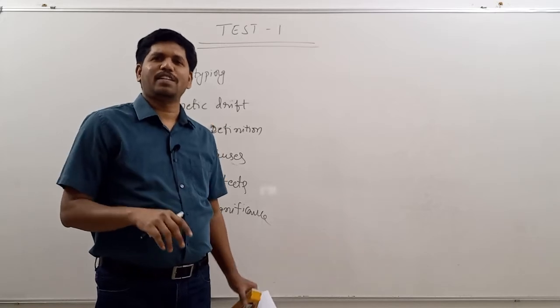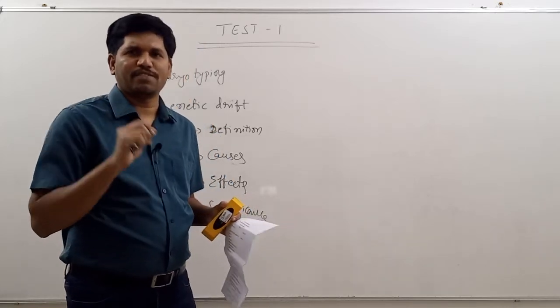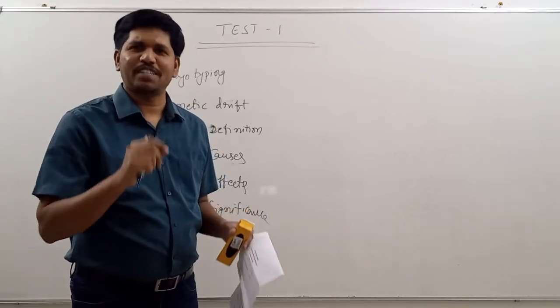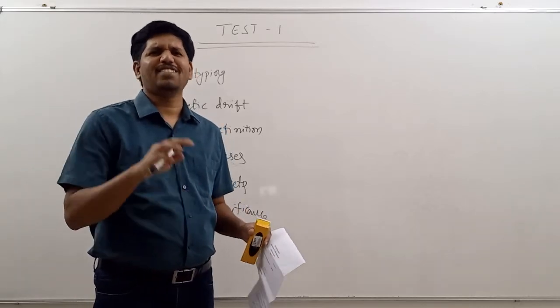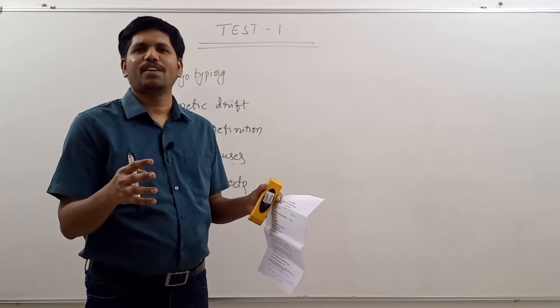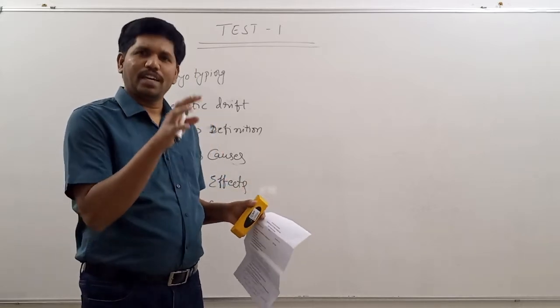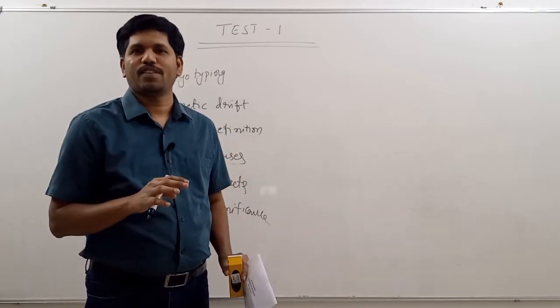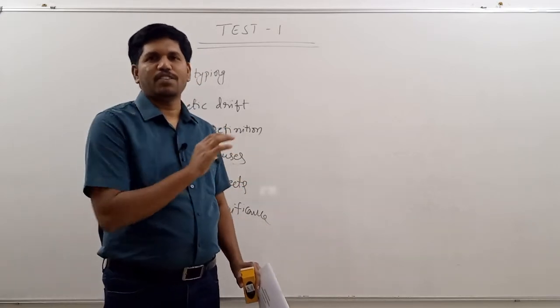Some people started writing the phenomenon of genetic drift was discovered by Sewall-Wright. It's also called Sewall-Wright effect. All those things are not necessary. In the textbooks, entire information will be there. Here, UPSC is testing your knowledge. That's why you have to write like this. That's why first you have to give the definition.